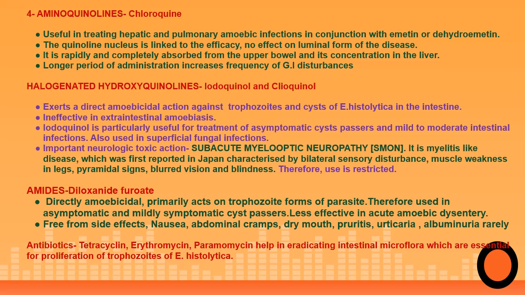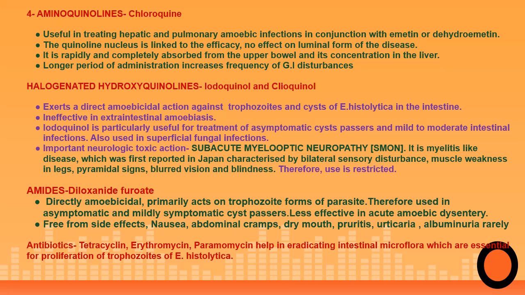One of the side effects is that gastrointestinal microflora levels are decreased, and because of this other superinfections also develop. So antibiotics cannot be given alone. They have to be used as an adjunct with other amoebicidal drugs, more particularly those used against luminal amoebae, that is halogenated hydroxyquinolones and amides.